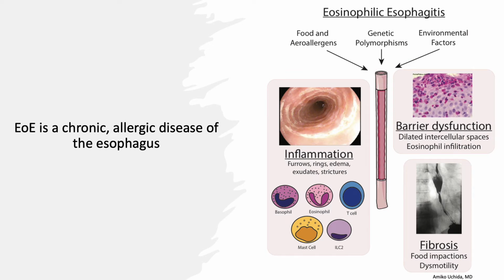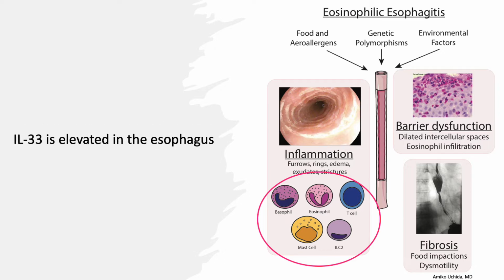EoE is a chronic allergic disease of the esophagus characterized by eosinophilic inflammation and barrier dysfunction. This inflammation can also result in fibrosis. The pathophysiology is not well understood. However, several cell types highlighted here are thought to be involved in disease pathogenesis.